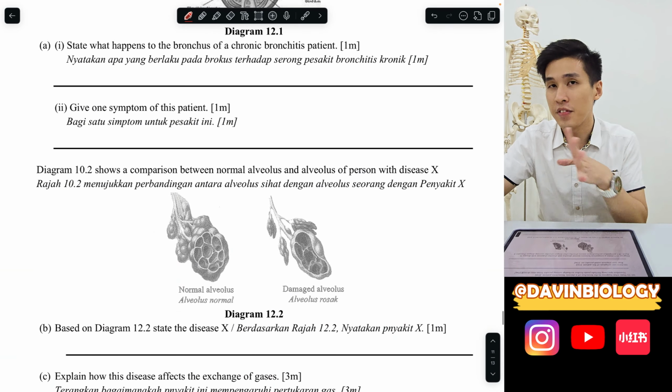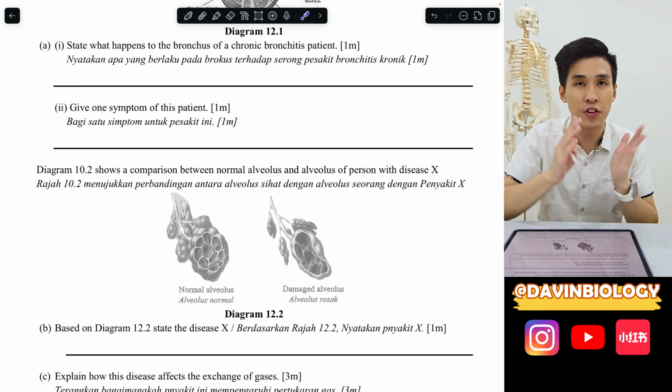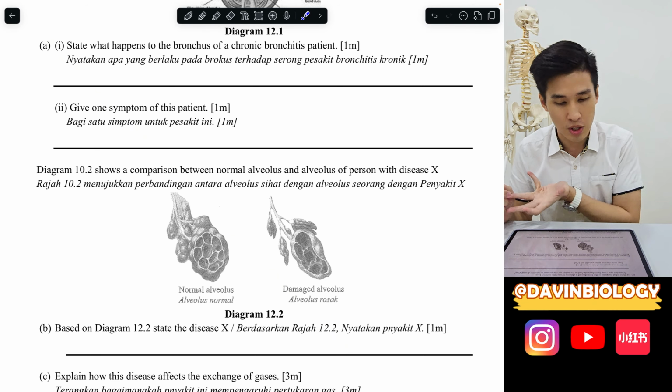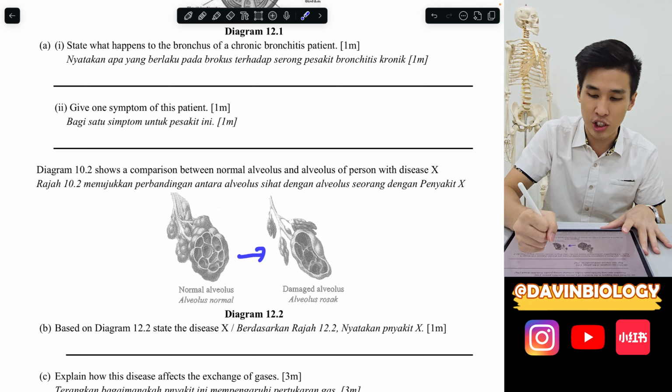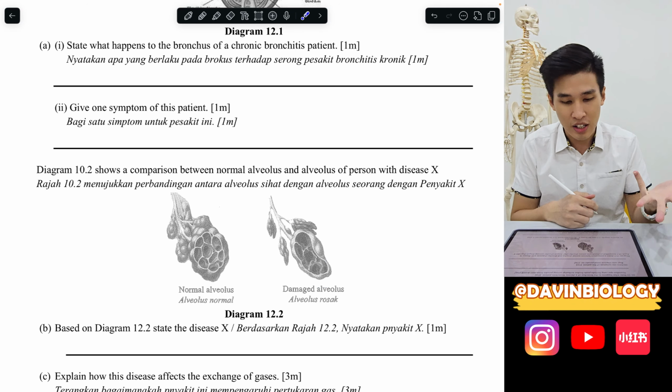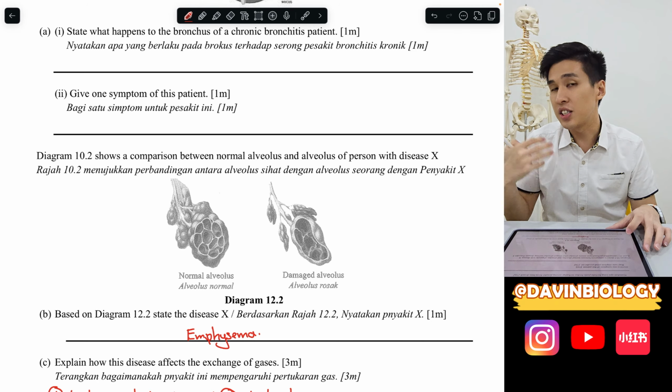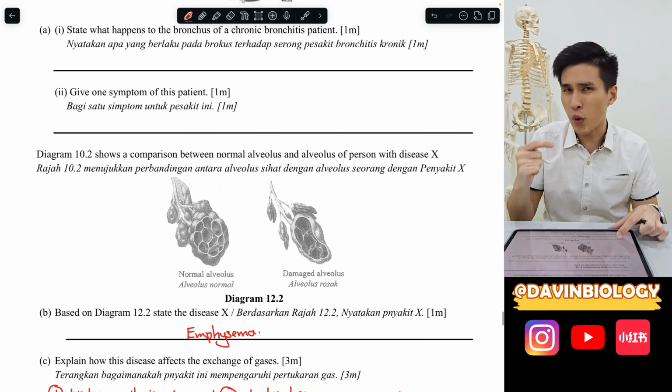We look at the emphysema question. So emphysema is totally different than asthma and also bronchitis, because it's not bronchial anymore, it's alveolus, of course. So you can see the alveolus is punctured, leaking air. That is definitely emphysema. So the disease, we already know. Now, how does this disease then affect exchange of gas? They quite like to ask this.